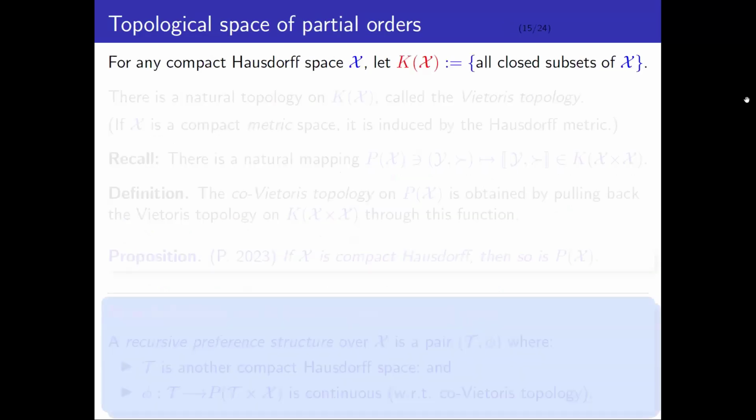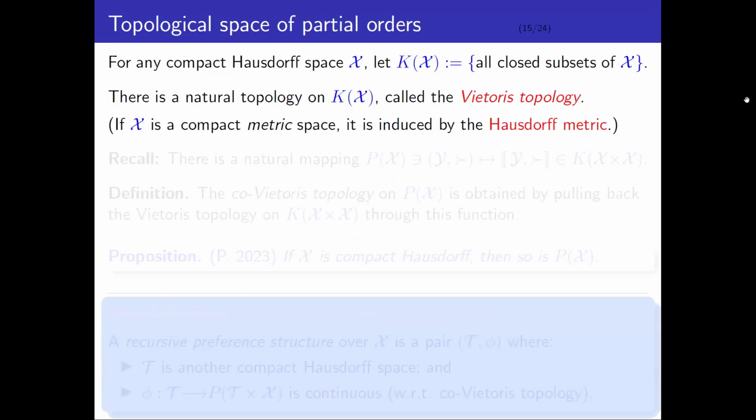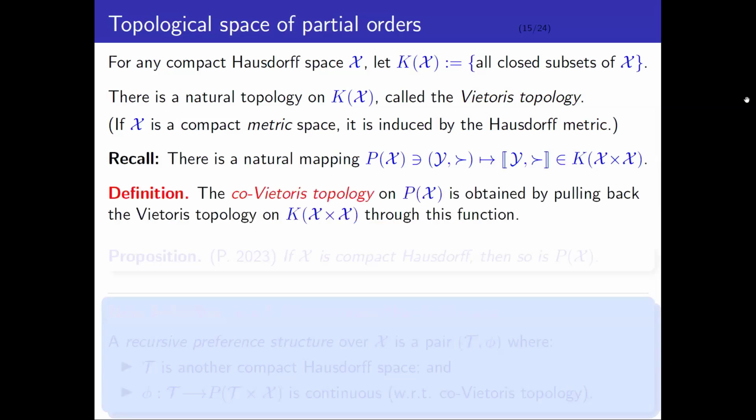Why do we care about that? Because of the following. For any compact Hausdorff space X, if we look at K of X, the set of all closed subsets of X, then there is a natural topology on that space called the Pivato topology. If X was a compact metric space, then this corresponds to the topology of the Hausdorff metric. But this is well defined even if there's no metric. Okay, so if you recall on the previous slide, I showed you that there's a natural mapping which takes every local continuous partial order and identifies it with a closed subset of the Cartesian product X cross X. So now we can use that to define a topology on the space of local continuous partial orders.